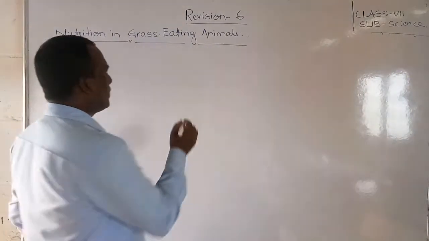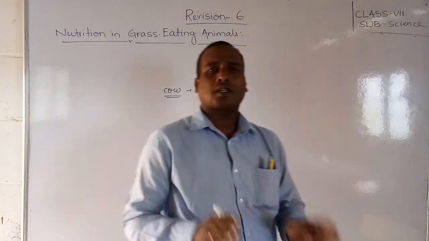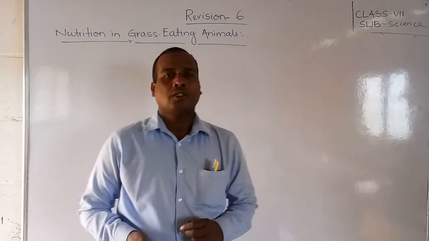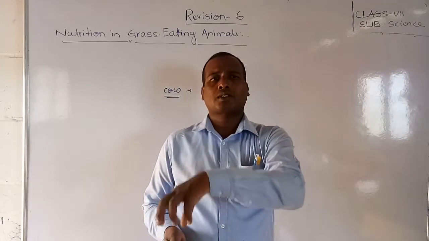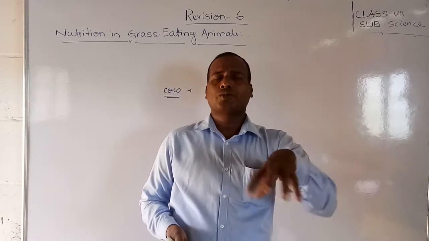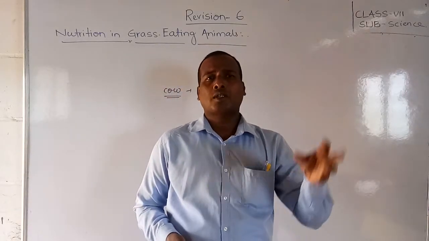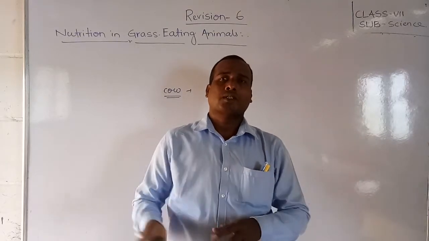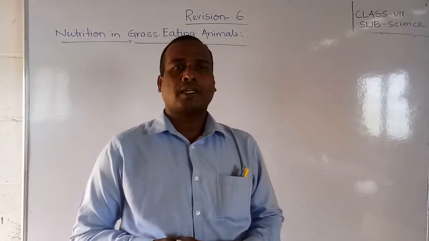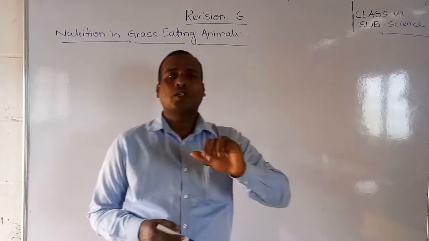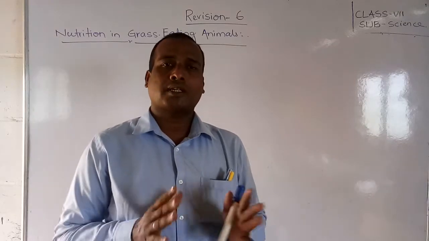Let us take an example of a cow. Suppose a cow is eating grass, how does it digest it? Students, whenever a deer or cow takes the food, that is the fodder, as soon as possible they take it inside. After that, you have sometimes observed that while they are taking rest, they chew with their mouth, simply moving as if eating grass. You have seen these actions.